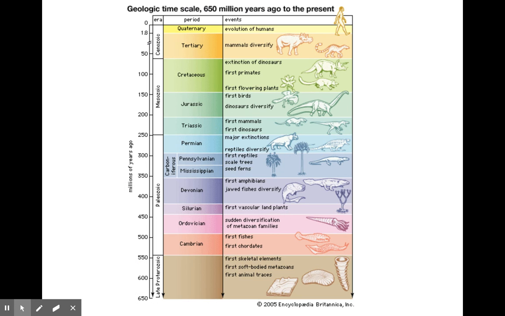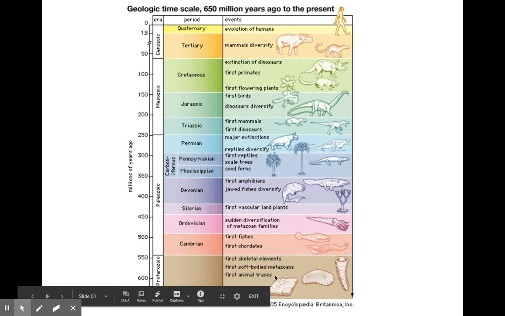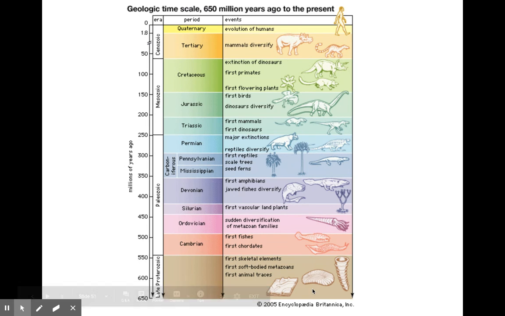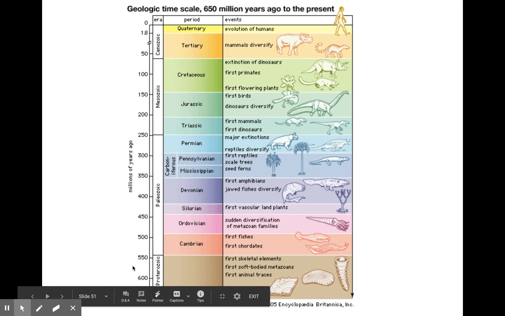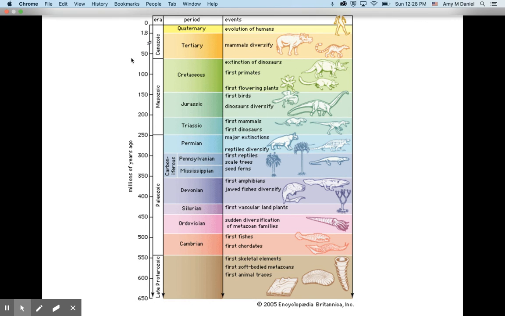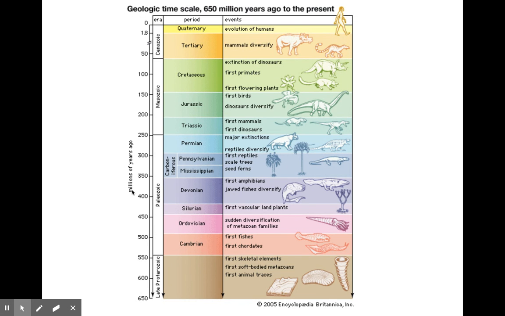I want you to look at the fossil record because there is a definite order of what we see on the planet. We've already talked about early on, and I want you to look on the side here, where this is millions of years ago, and we're only going back to 650 million years ago. When we talked about archaea and cyanobacteria and stromatolites, those were 3.5 billion years ago.